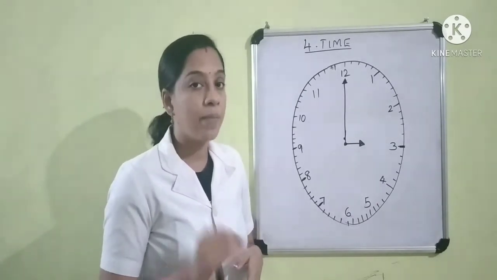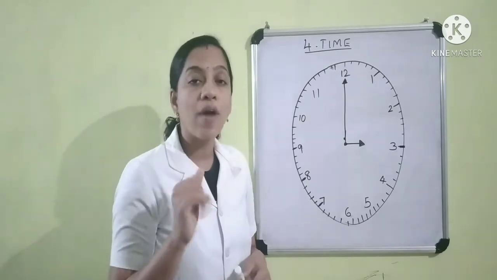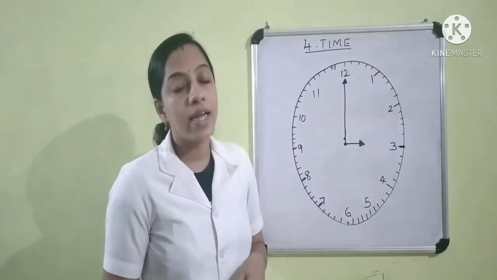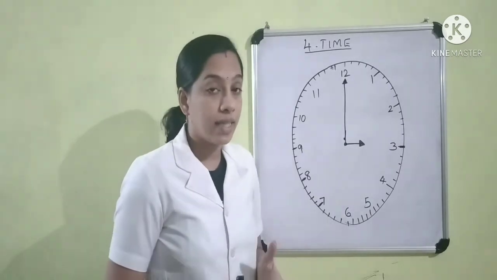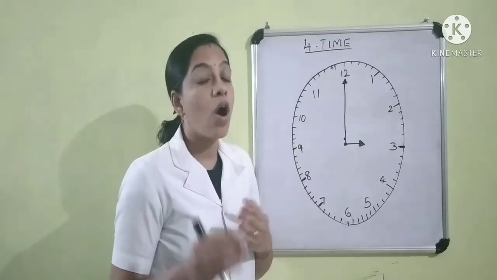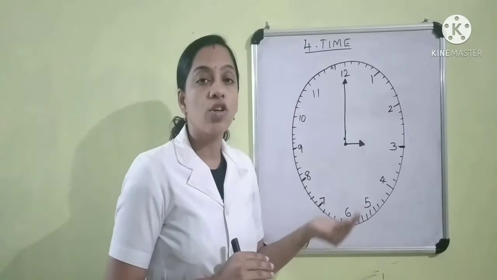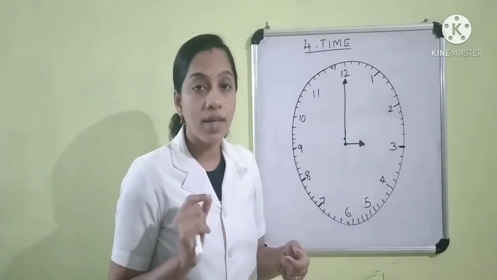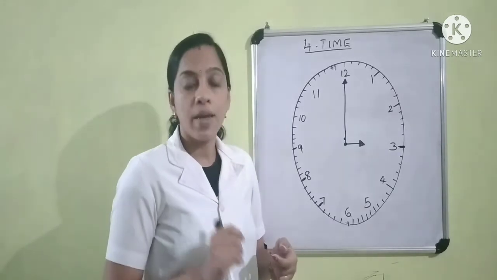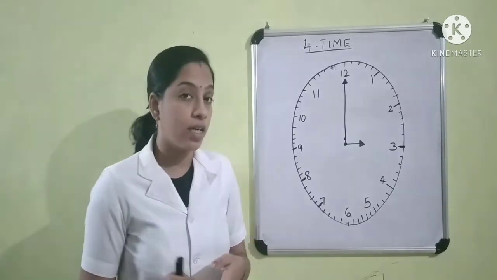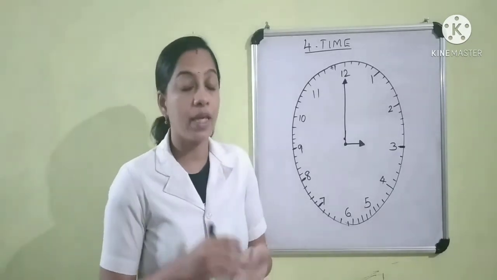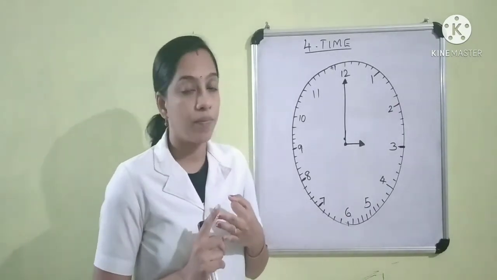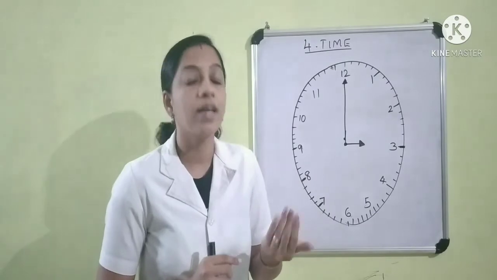At the same time, the minute hand takes 5 minutes to go from one number to the next number. That is, it takes 1 hour or 60 minutes to go around the clock face once. We learned 1 hour is equal to 60 minutes. We have learned how to read time in whole hour, half hour and quarter hour. Do you remember that? Yes.